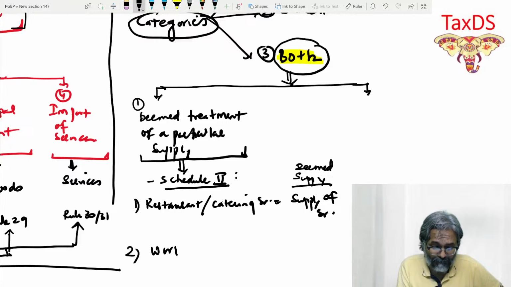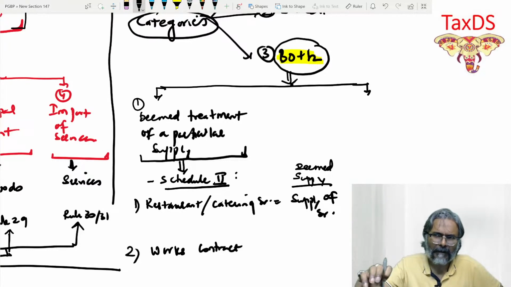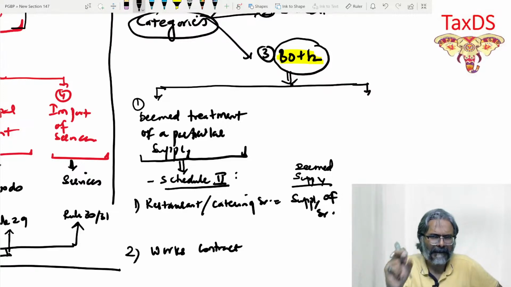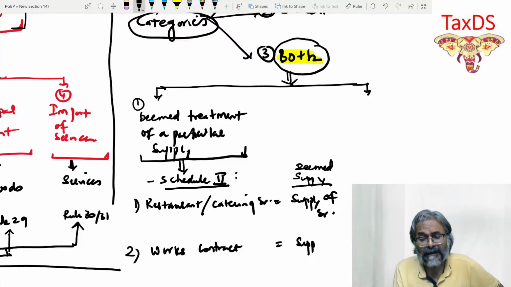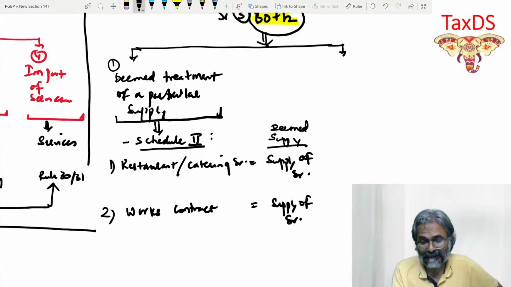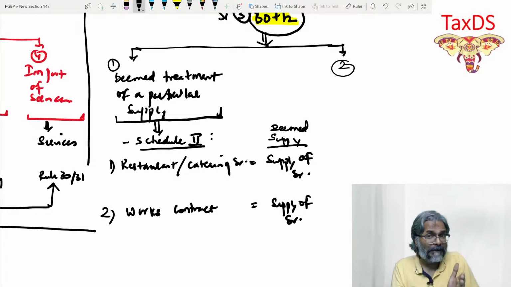Second is the case of works contract. Works contract, obviously the construction work on a property, wherein both the material as well as the labor is used. So again, this is a case of goods plus services. Is it a case of a supply of service? And the answer is yes. So that is the situation when the bundling is of both goods as well as service.